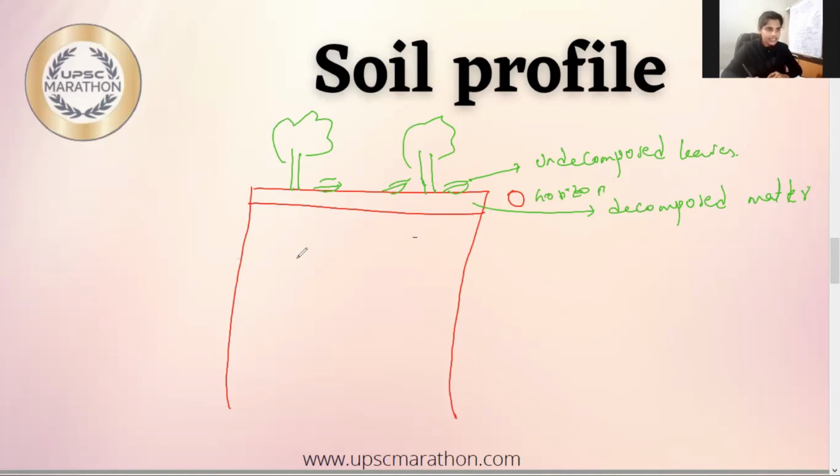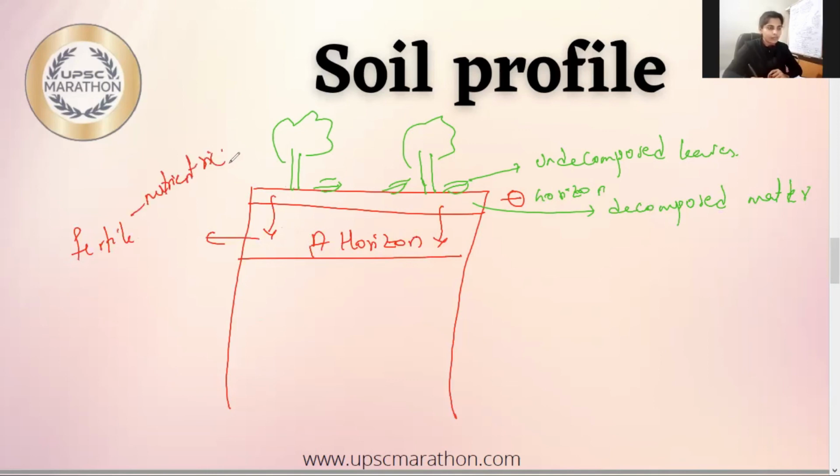Now let's move on to the next layer, which is the A horizon. So what happens in the A horizon? Here, whatever humus is formed in the O horizon will be percolated downwards, and the nutrients will be percolated downwards into the A horizon, which makes horizon A fertile. We can say nutrient rich and humus rich. So trees which have a shallow root system will take nutrients and humus content for their growth from this horizon A. Next comes the horizon E.